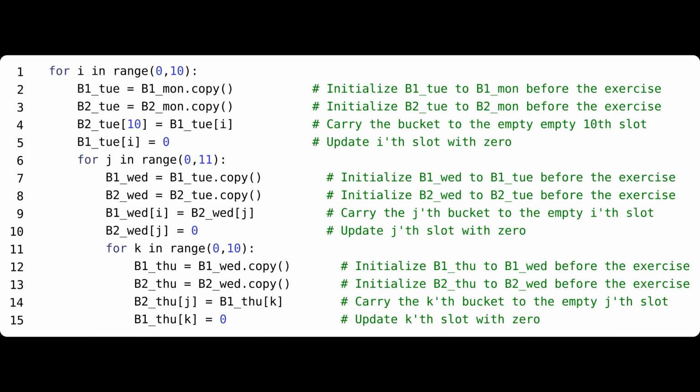On Thursday, we try all different permutations based on a given sequence of Tuesday and Wednesday. Here is the full simulation of the 3-day sequence of i equals 0 and j equals 0 case.